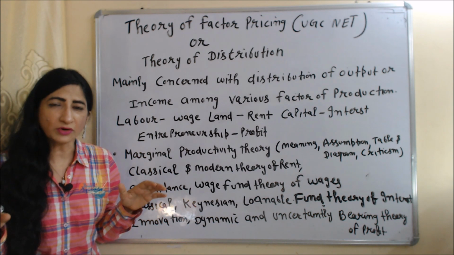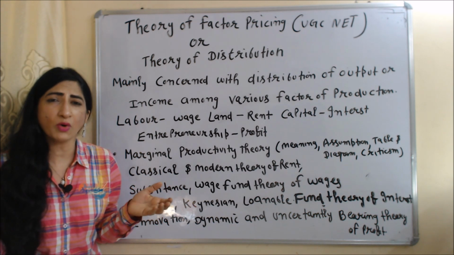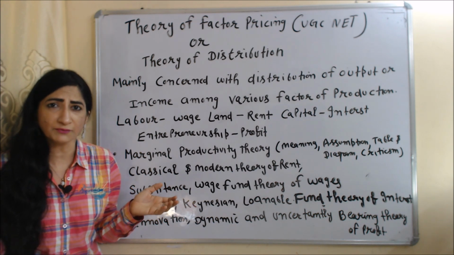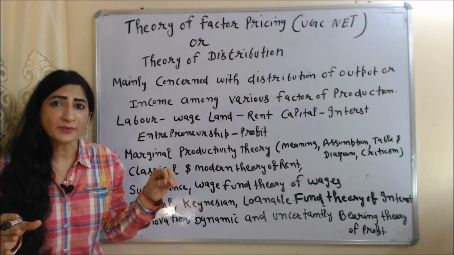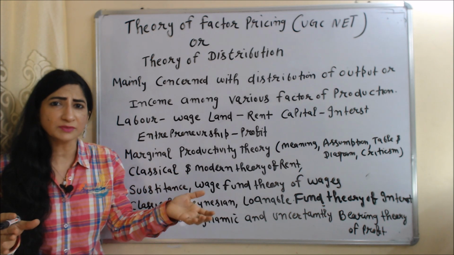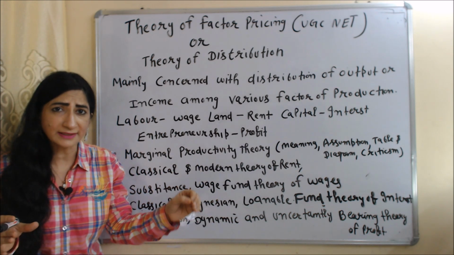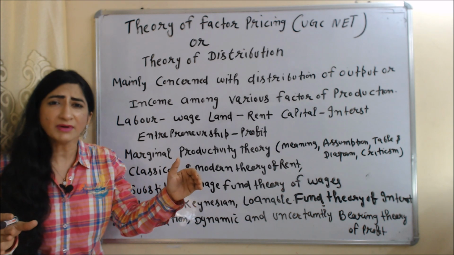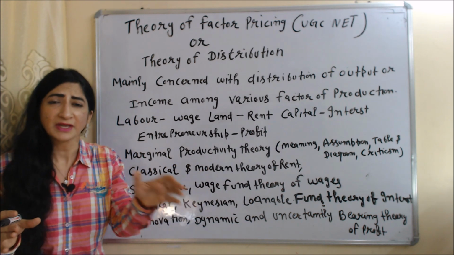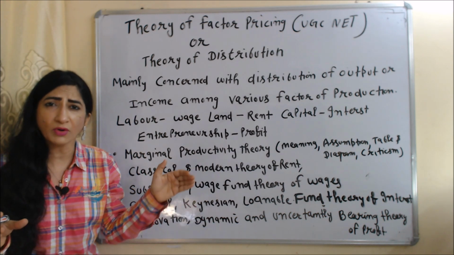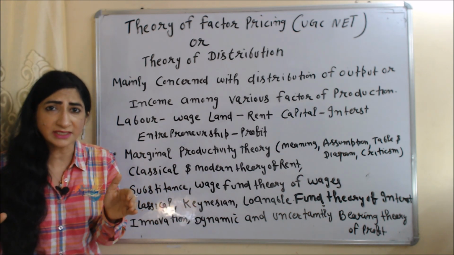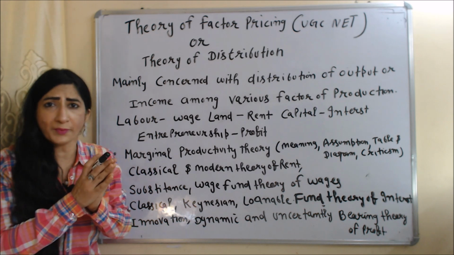Today we are going to talk about the theory of factor pricing, or we can say the theory of distribution, for UGC NET. So what is factor pricing? Factor pricing is mainly concerned with the distribution of output, or we can say the distribution of national income among various factors of production.